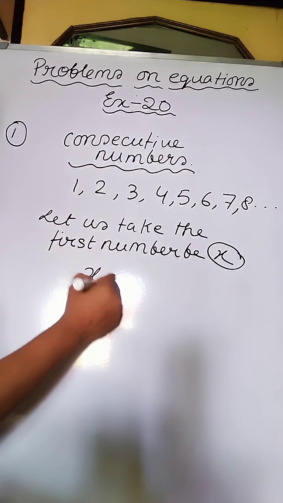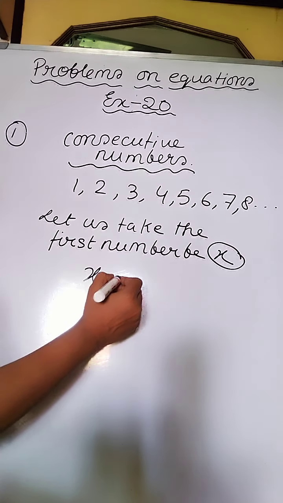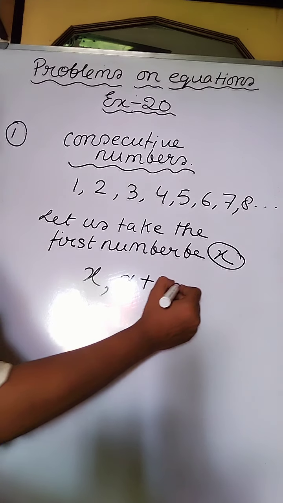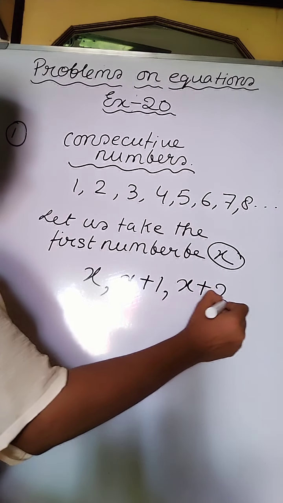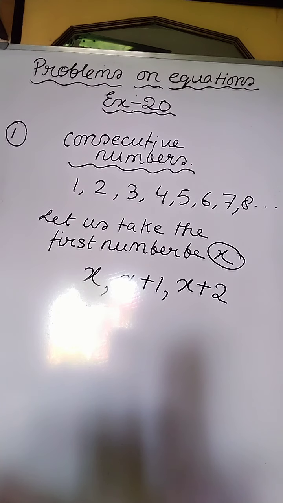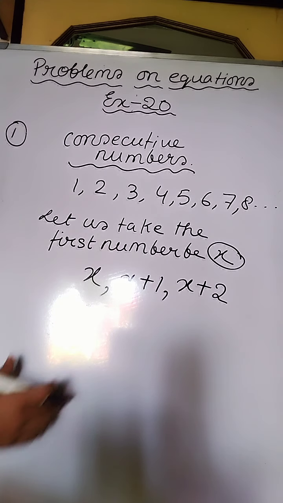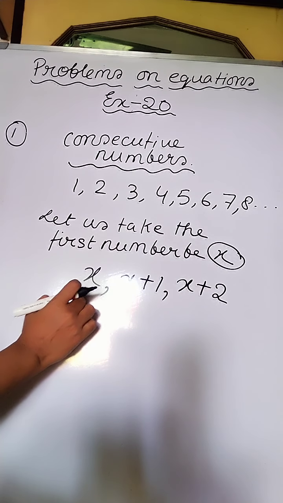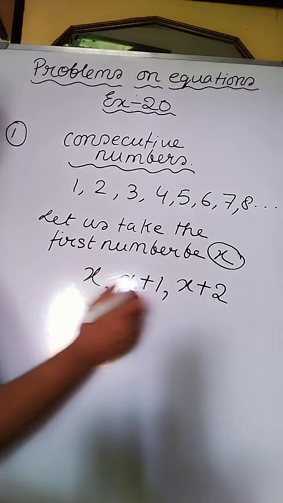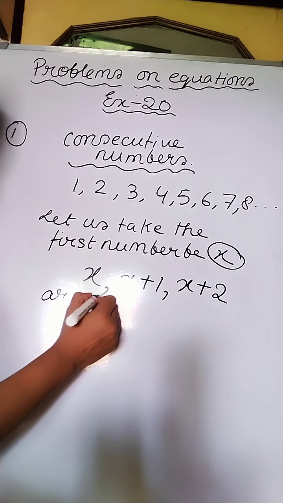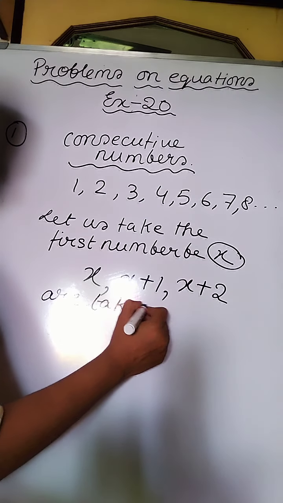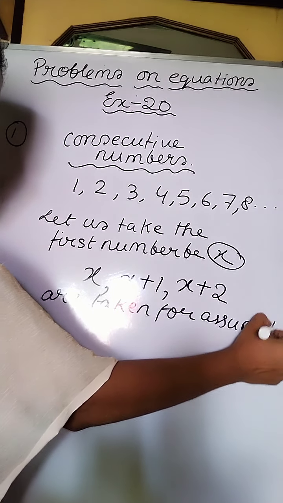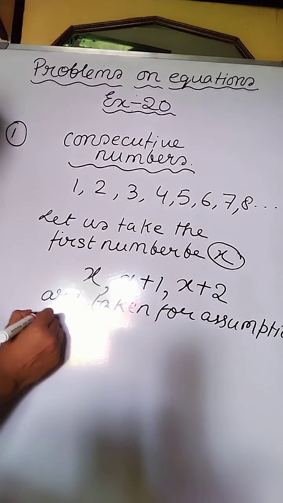The first one being x, then the second consecutive number must be x plus 1, and the third consecutive number must be x plus 2. So these three are the consecutive numbers taken by us for assumption.